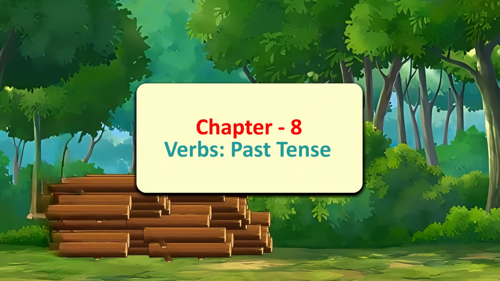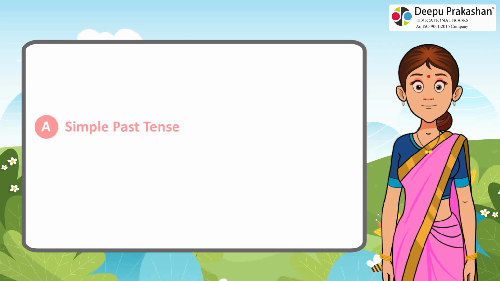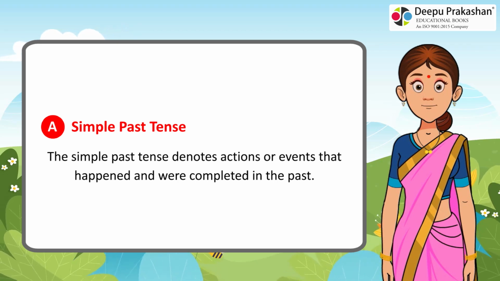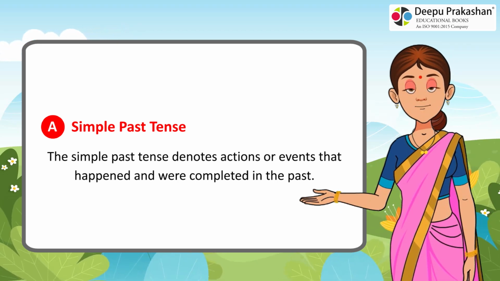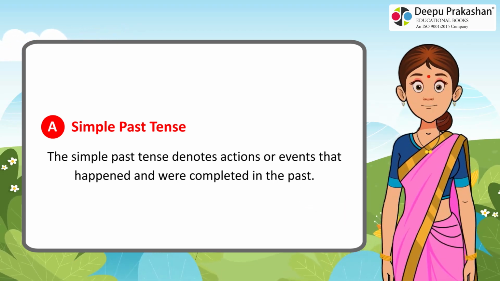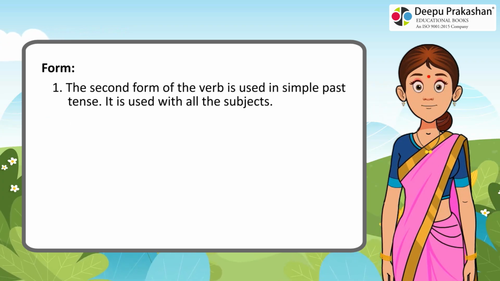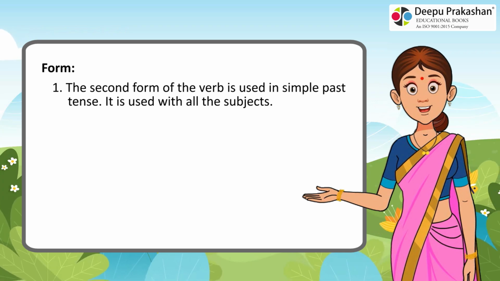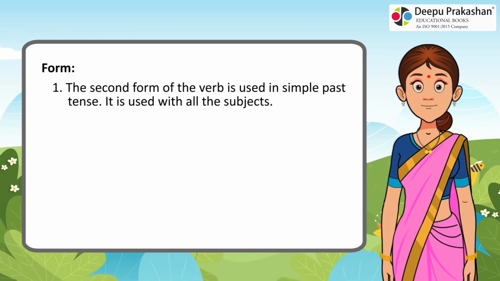Chapter 8. Verbs, Past Tense. A. Simple past tense. The simple past tense denotes actions or events that happened and were completed in the past. Form 1. The second form of the verb is used in simple past tense. It is used with all the subjects.